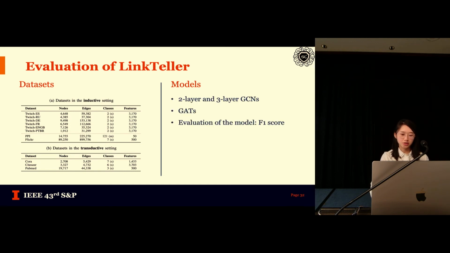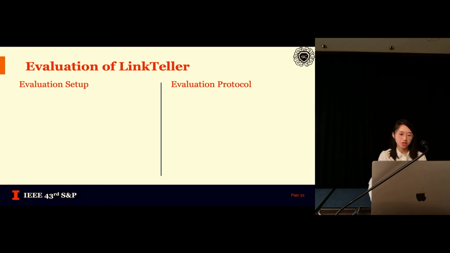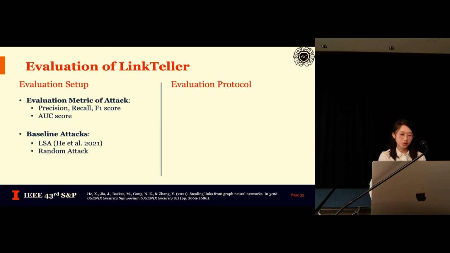We tested 2-layer and 3-layer graph convolutional networks and GATs. We follow the literature to train the networks and evaluate the performance of the network via the F1 score of the classification. To evaluate the attack, we use the metrics precision, recall, F1 score, and AUC scores. We compare with 2 baseline attacks.